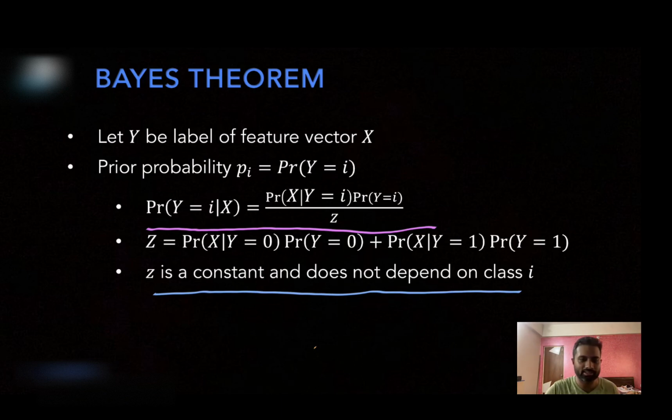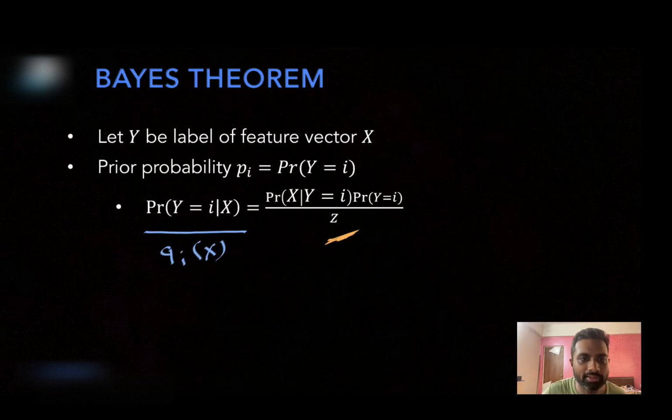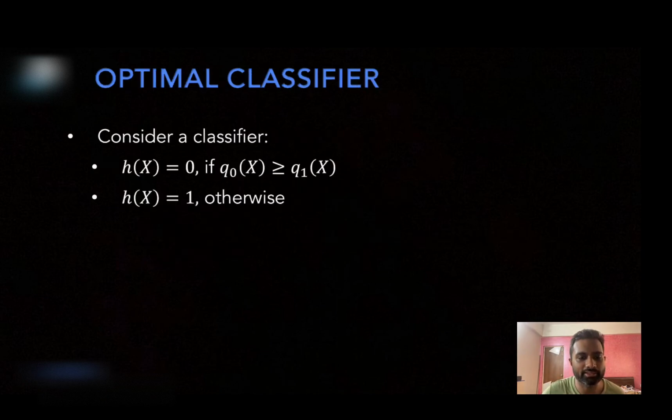So let's represent it using that. So qi of x is equal to fi of x multiplied by pi, divided by z. Please note pi is nothing but the prior probability of y equal to i. That's how I have defined it. So qi of x could be represented as fi of x multiplied by pi, divided by z. Now your classifier that you have developed is comparing the qi's. Please remember this was the classifier that you have developed.